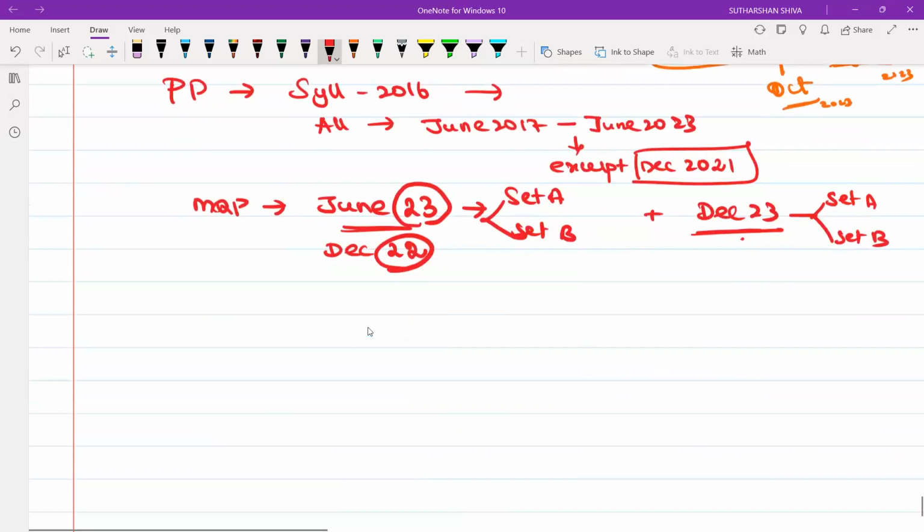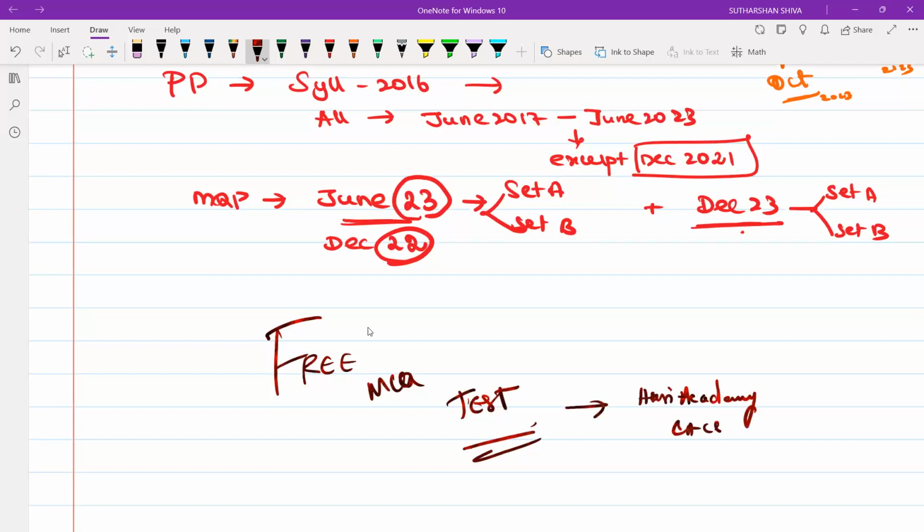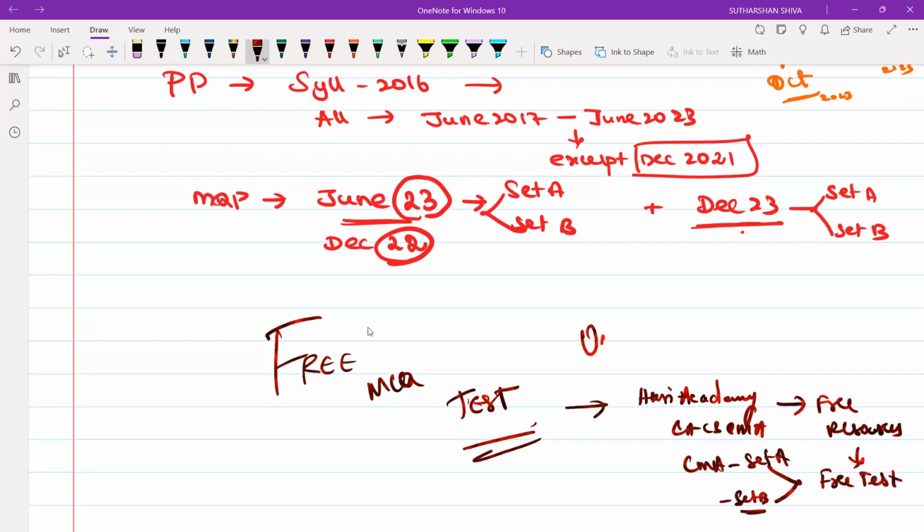And regarding MCQ, sir, I need to practice MCQ. Yes, we have come up with a free MCQ test. You can download the app in the description below: Ari Academy, CACS CMA. In that, you will get free resources. In the free resources, you will get a free test. In the free test tab, you will have two things: CMA Inter Set A, CMA Inter Set B. You may attempt unlimited times. Whenever you come, the same questions will be there, but in shuffled order.